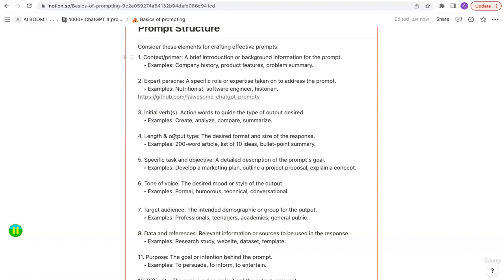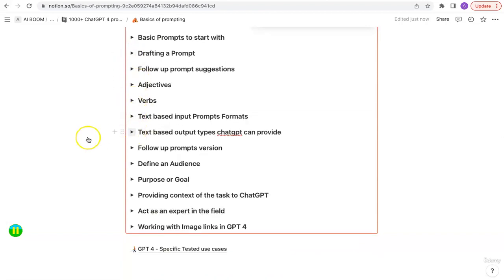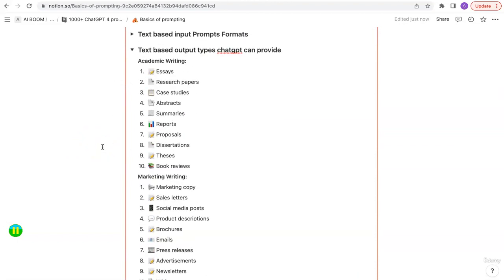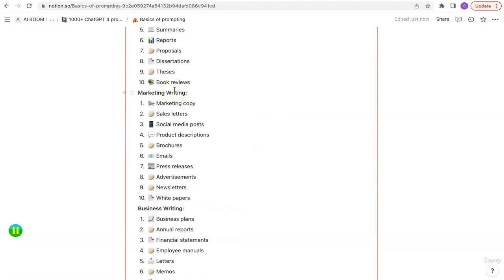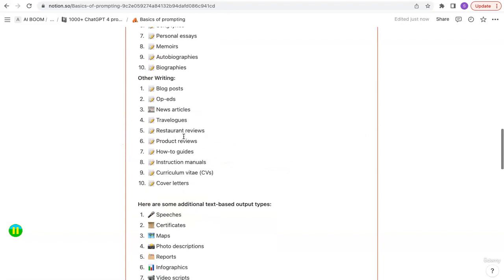The second thing to keep in mind is the output format that you are expecting from ChatGPT. It could work in multiple different formats, and I have a list of different formats that you can work with here as well. So text-based output that ChatGPT can provide. I have divided it into subsections. For instance, academic writing. You can say this blog that we are writing is for academic writing purposes, and we are writing an essay or a research paper or a case study. Similarly, you can say that we are doing this for a marketing copy and we're going to specifically create a brochure. So it will use that tone and style and voice that you want to use. Business writing, creative writing, other forms of writing.